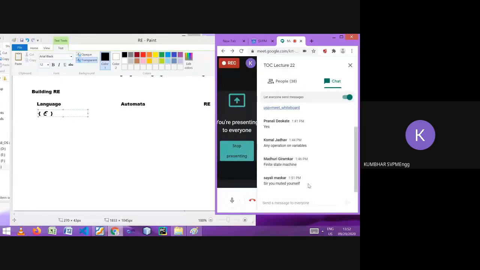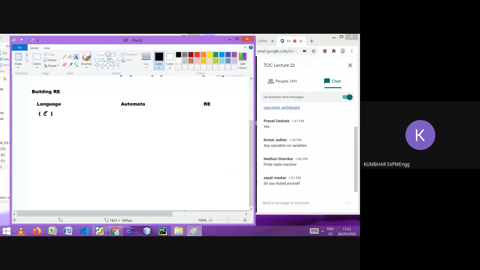So the first rule is if the language is epsilon, it means only the empty string is there. How can we draw the finite automata for the empty string? Without reading anything, you can go to the final state. So the initial state will be the final state. It is the way with which we can represent the finite automata for the empty string, and the regular expression will be epsilon.